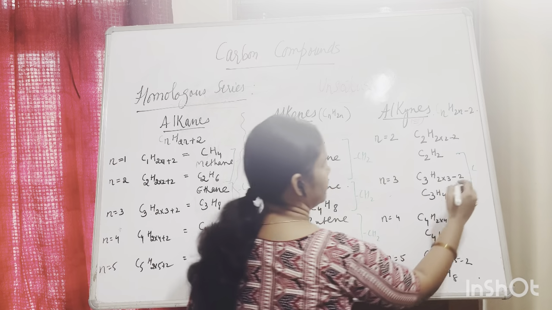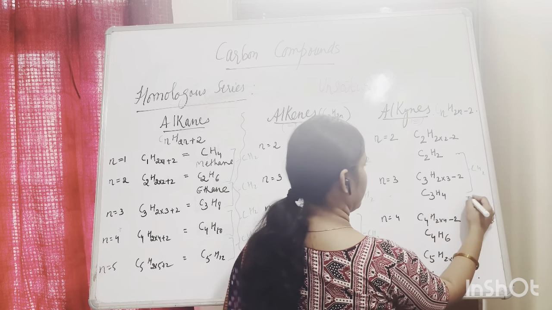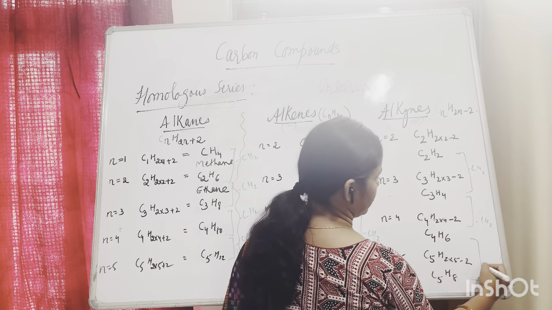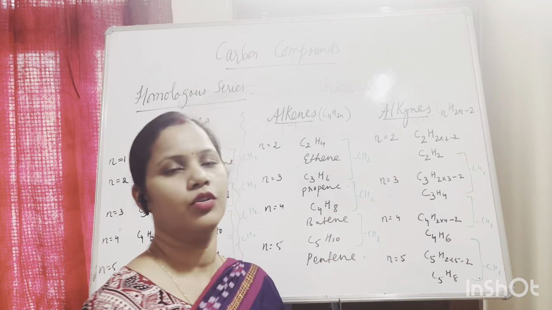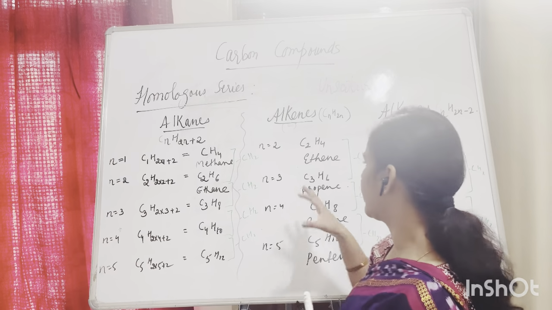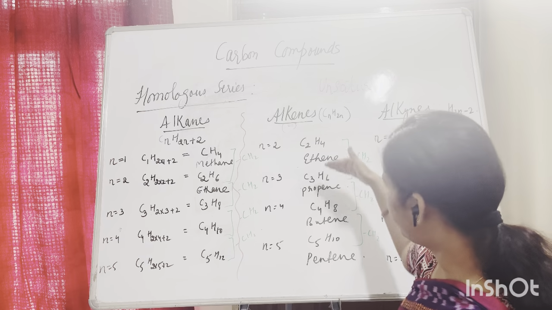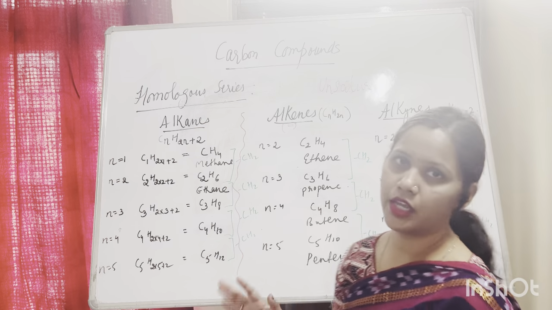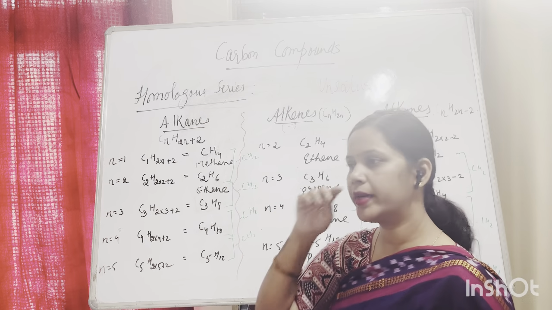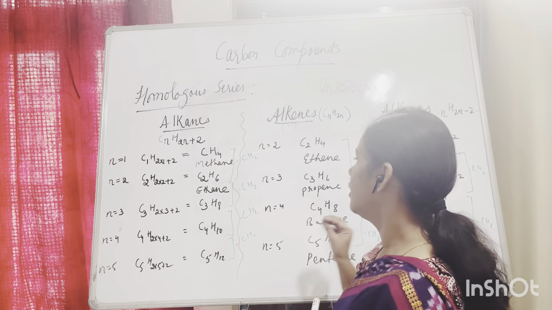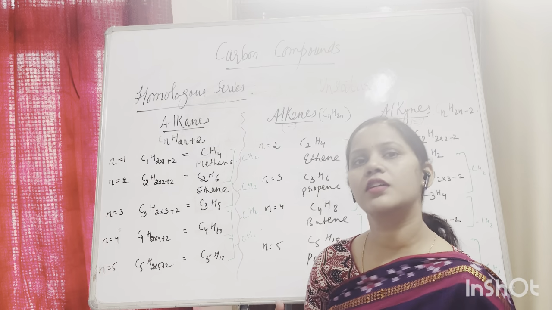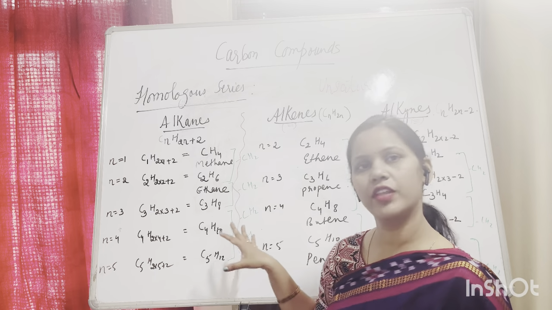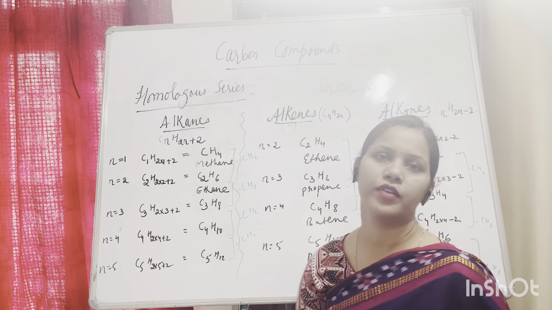See, 1 carbon and 2 hydrogen, 1 carbon, 2 hydrogen. So what is a homologous series? Here again you see the difference in the homologous series within the family is only of CH2. They have similar chemical properties and belong to the same family. Even though there are some physical variations due to the difference of molecular masses, the chemical property will remain the same.